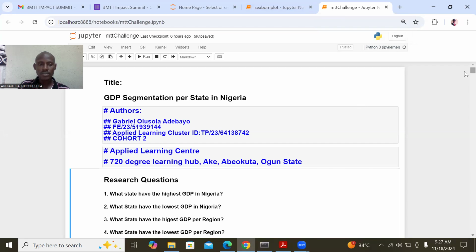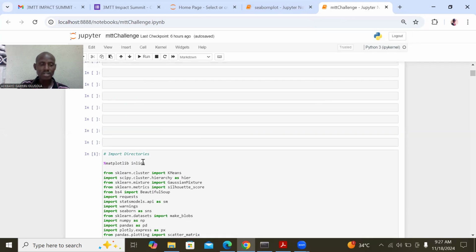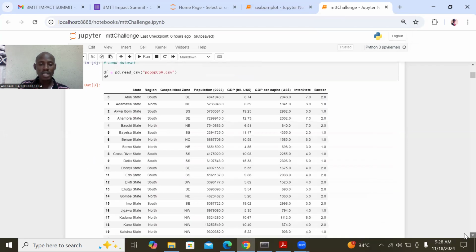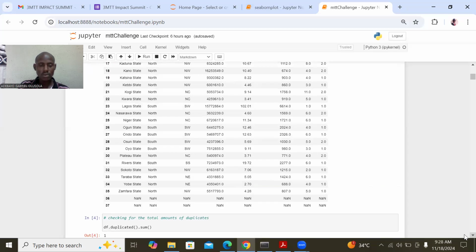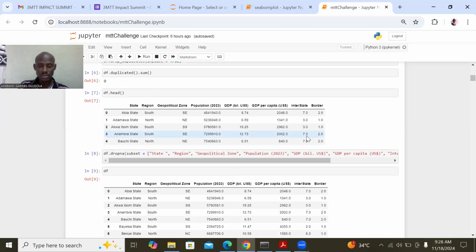This is the Python GDP per capita. We are using our notebook, so we import our libraries and directories. After importing the libraries, we have our data set downloaded here. Then when we have data sets, we have to clean them. After cleaning the data set, we have a clean one.